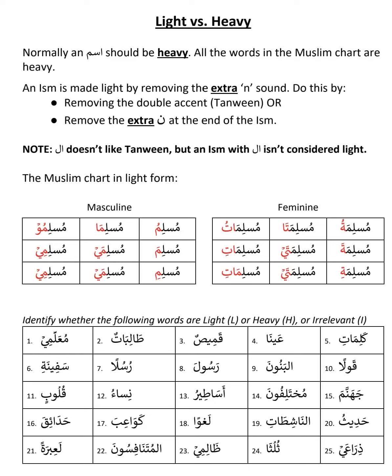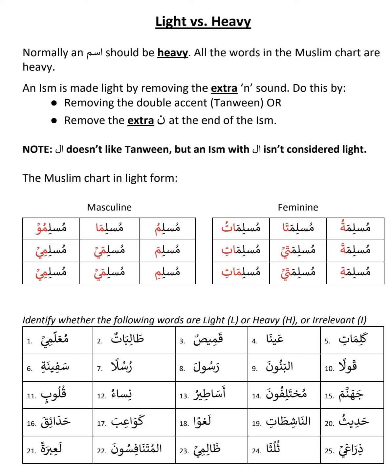In this concept, another additional thing is there. What is that? If you put al, this heavy or light becomes irrelevant. If you put al, heavy or light becomes irrelevant. Also, al does not like the tanween. Tanween means dammatain, kasratain, fathatain.